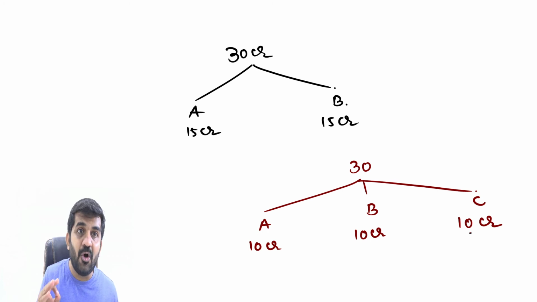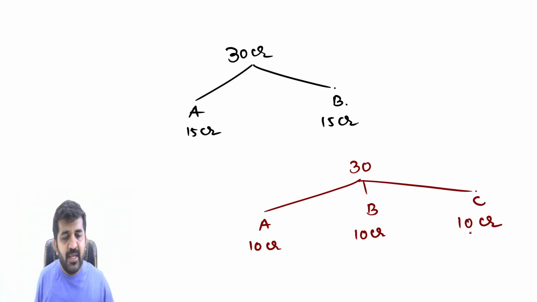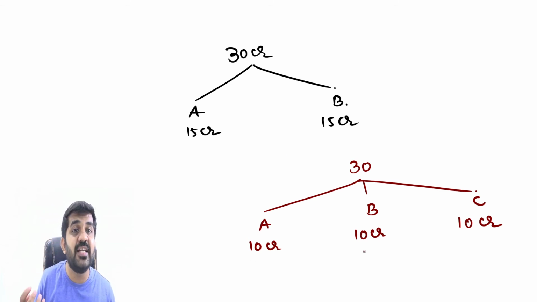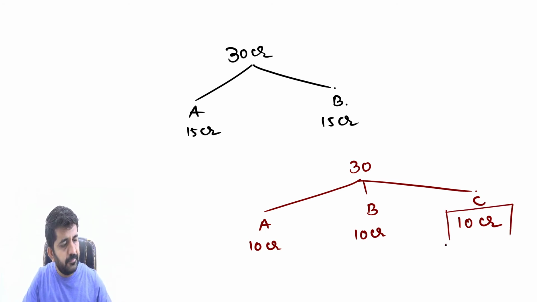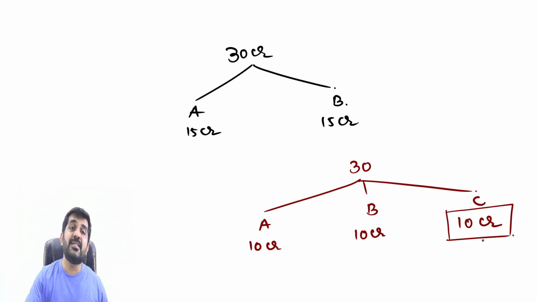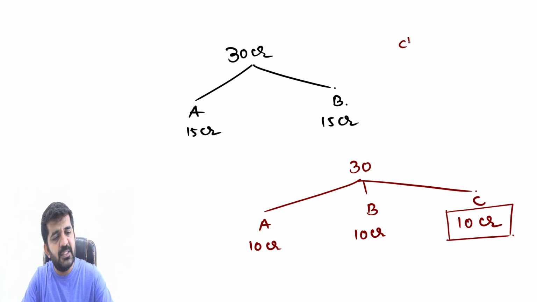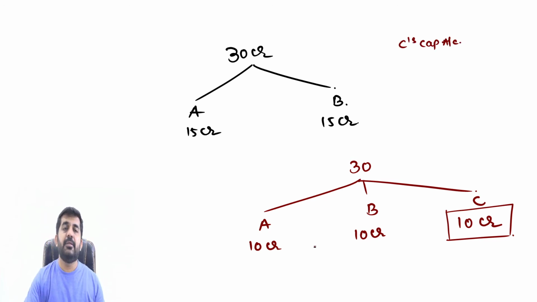C has got an asset which he has not created, and A and B, as you can see, have lost the assets which they have created, not fully but partially. Is it all right? See what will be done. As C is getting an undue benefit of 10 crore rupees, C's capital account will be debited. Is it all right?